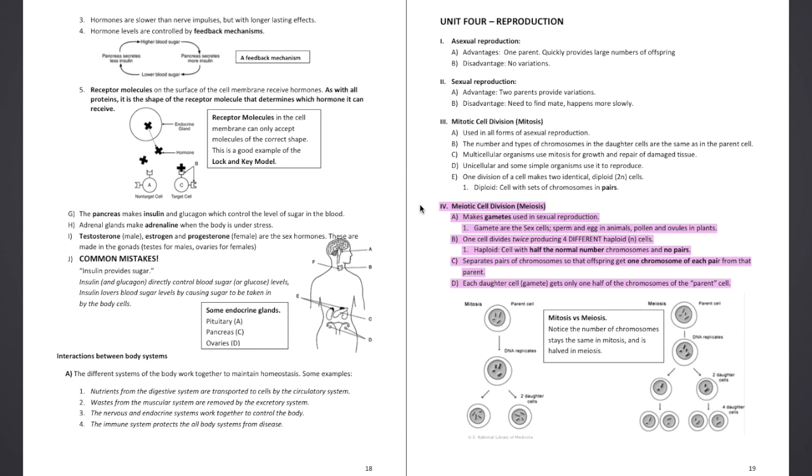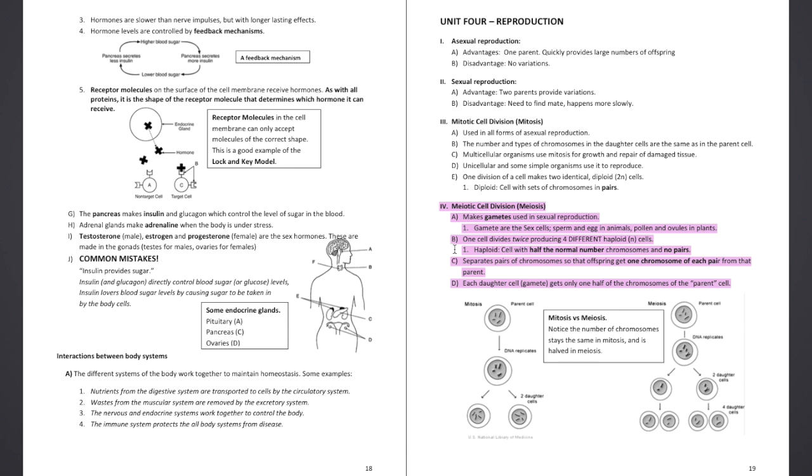4. Meiotic cell division, meiosis. A. Makes gametes used in sexual reproduction. 1. Gametes are the sex cells, sperm and egg in animals, pollen and ovules in plants. B. One cell divides twice, producing 4 different haploid N cells. 1.